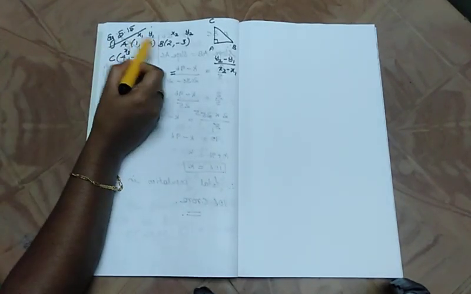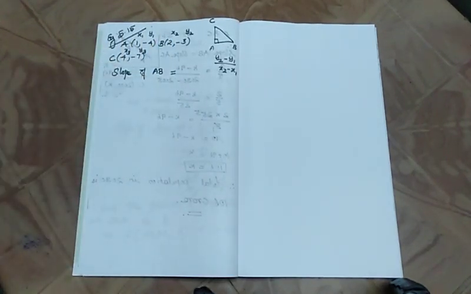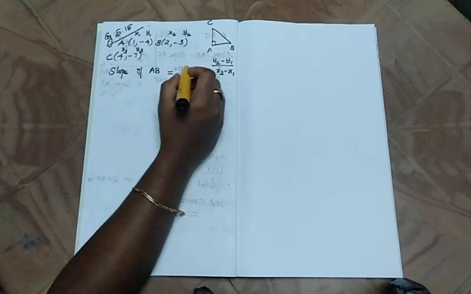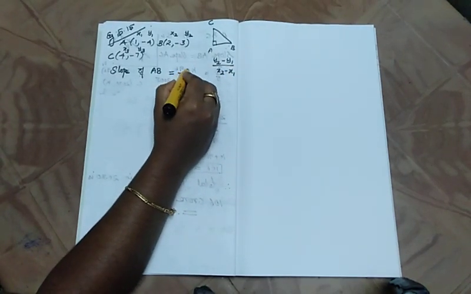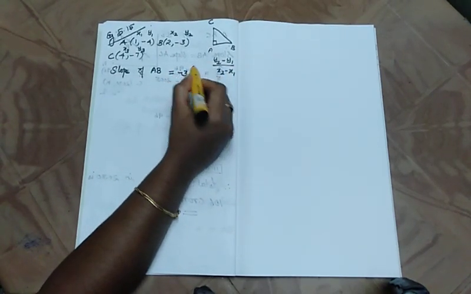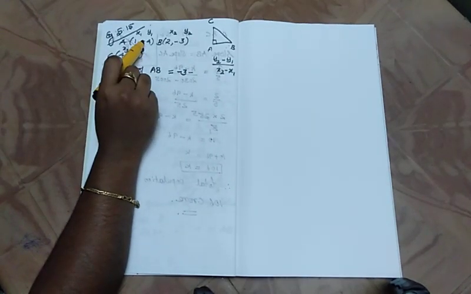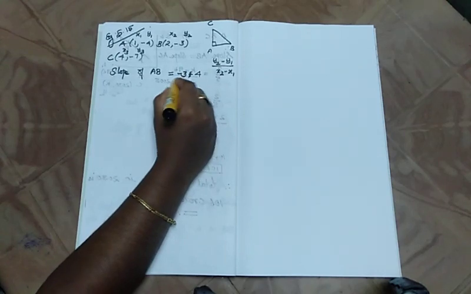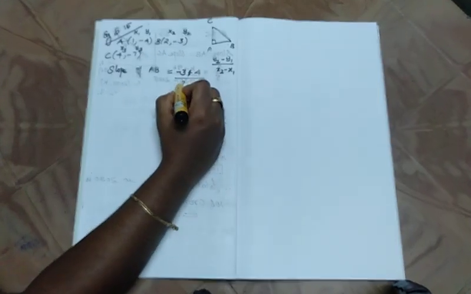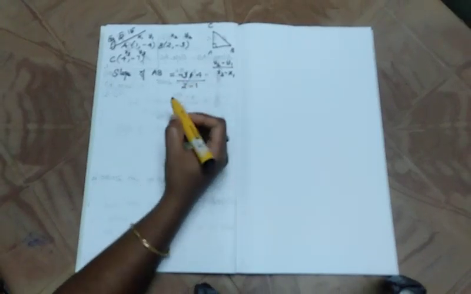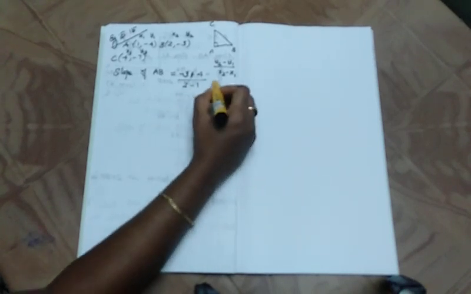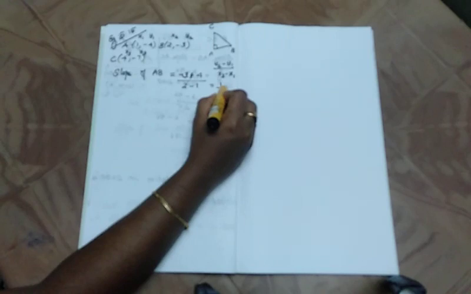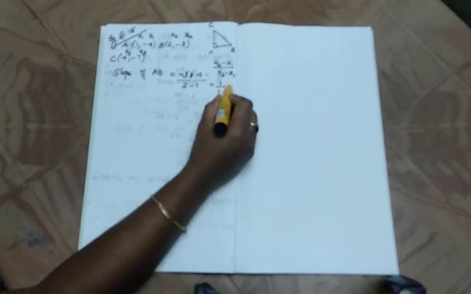So A and B, isn't that? So consider -3 minus y1. So y1 is -4. So minus into minus plus 4 divided by x2 minus 2 minus 1. So -3 plus 4 is 1 divided by 1, which is equal to 1.